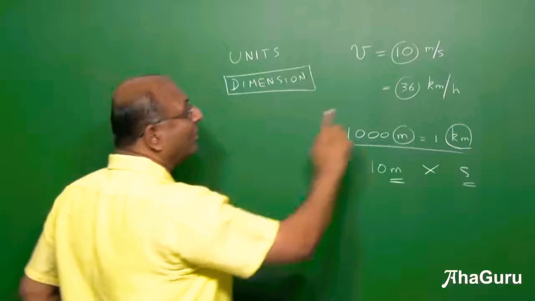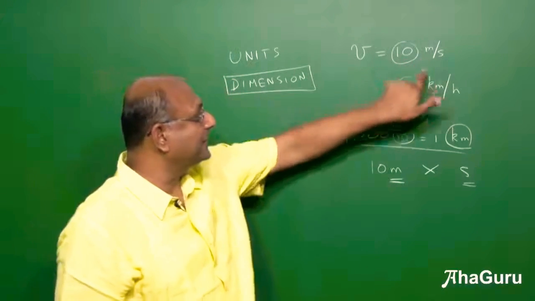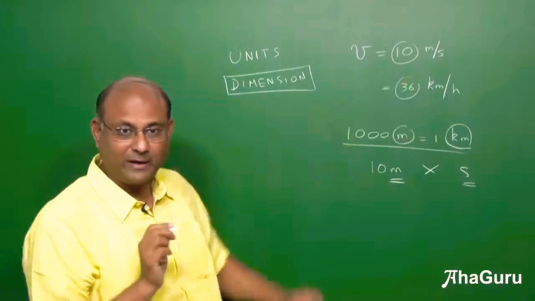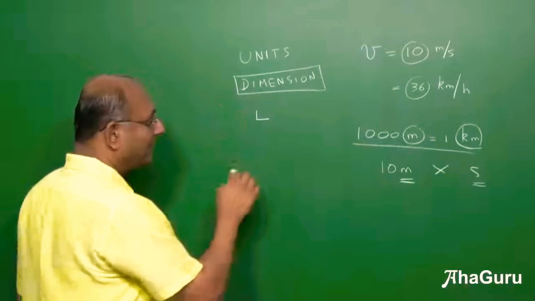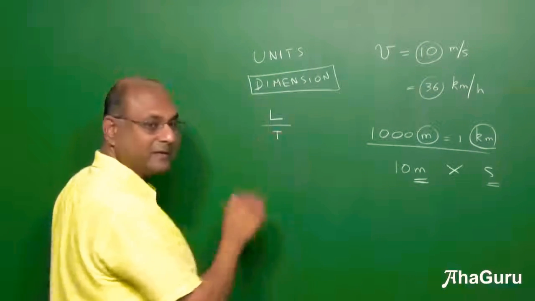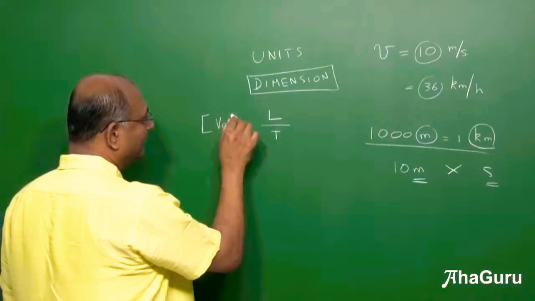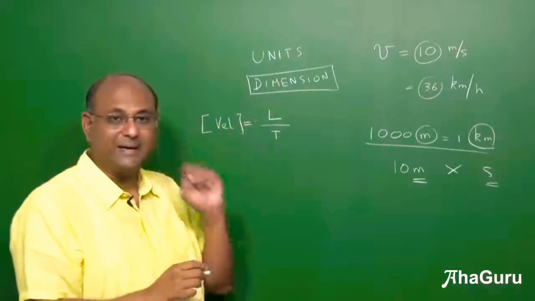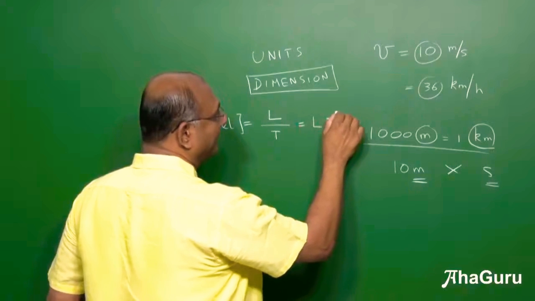So for example, all velocities have the same dimension, but the units are different. All velocities must have length by time. So we say velocity's dimension is length by time, or sometimes we write this as L t power minus 1.